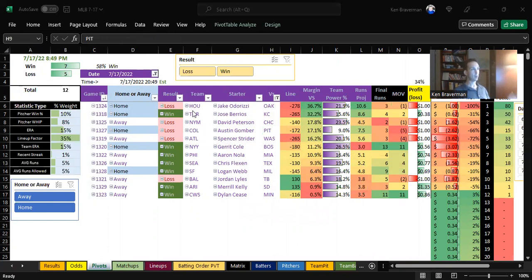Houston blows a game to Oakland. I mean, what are you going to do? Toronto wins 4-2, comes back. Mets blow a game up 2-1. Colorado never had a chance. Pittsburgh beat them pretty handily 8-3.